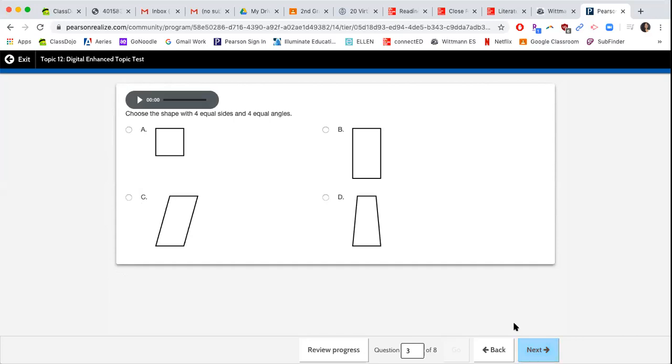Choose the shape with 4 equal sides and 4 equal angles. All of these are quadrilaterals. All of them have 4 sides and 4 angles, but you need to find the one that has equal sides and equal angles. That means all the sides are the same length and all the angles are the same degree. So they would all need to be 90 degrees.